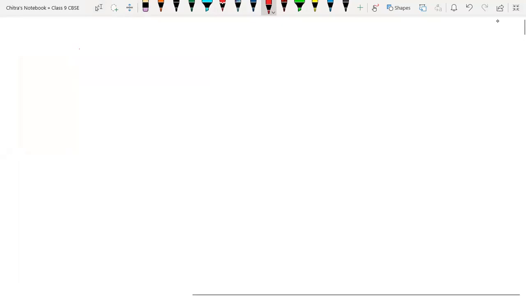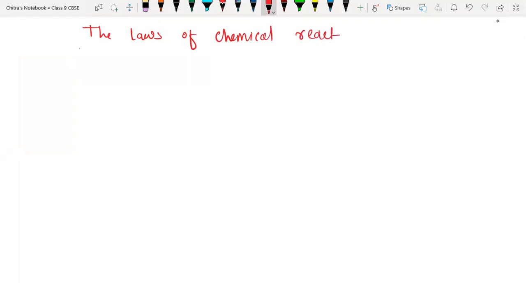Now today we are going to discuss the laws of chemical reaction. Okay, the laws of chemical reaction. First, we have the law of conservation of mass.